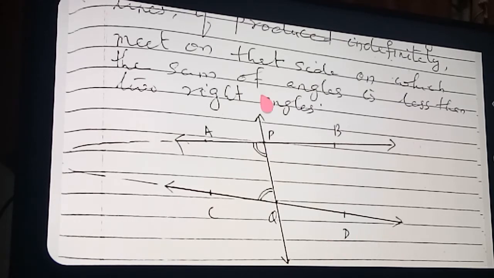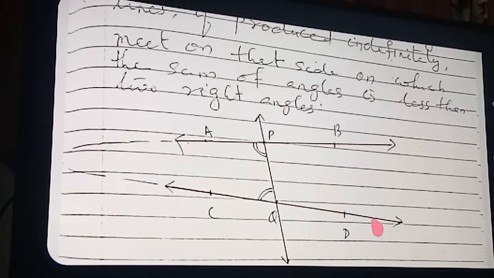Another straight line falling upon it, that means drawn upon that. Okay, so listen here. This line AB and line CD, two lines are drawn, and another line PQ is intersected at points P and Q. So once more, read the sentence. If a straight line falling on two straight lines. So which straight line? PQ falling upon straight line AB and straight line CD.